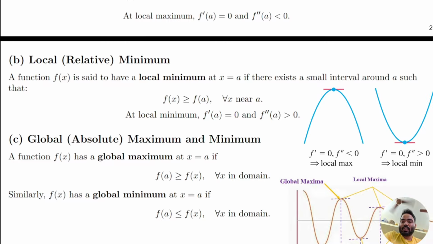Now come to the point: what are global maxima and global minima? The only difference is that instead of taking a neighborhood near a, you take every x in the domain. The domain can be an interval or all of R. So if f has a global maxima at a, then f(a) is greater than f(x) for every x in the domain. Same for minima: all other values of the function are greater, which means at that point the function has the minimum value for every x in the domain. That is called the global minima of the function.